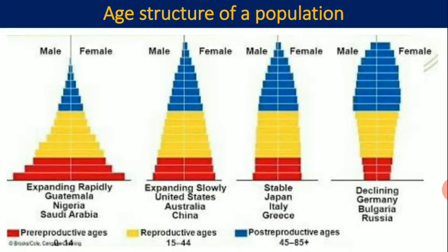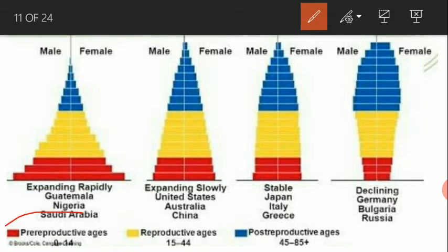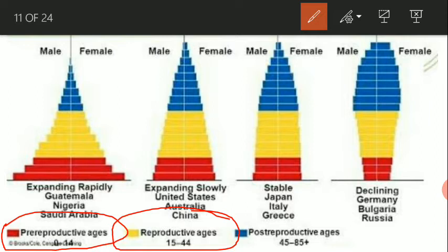Now let's start the discussion of the age structure of a population. What is age structure or age distribution? If we study the population, there are several types of age groups. First, the pre-reproductive age, that means the age group from 0 to 14, then the reproductive age from adolescence up to the stage of menopause, that means 15 to 44, and the post-reproductive age, that means after menopause to death.